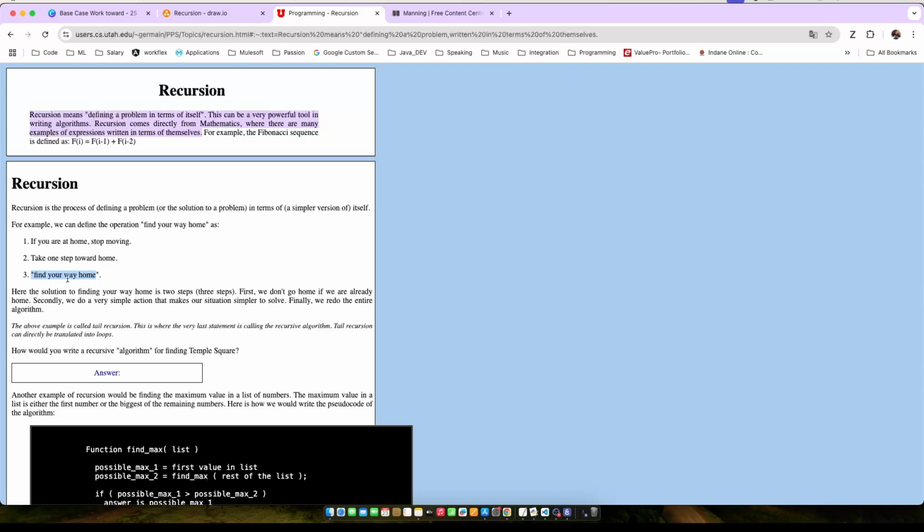So again, you are calling the same function. Imagine the function is written like this. It's basically a three-step function. First, you check whether you are at home already or not. If yes, you are at home, don't do anything. But if you are not at home, then take one step. Then again you are calling the same function, find your way home.